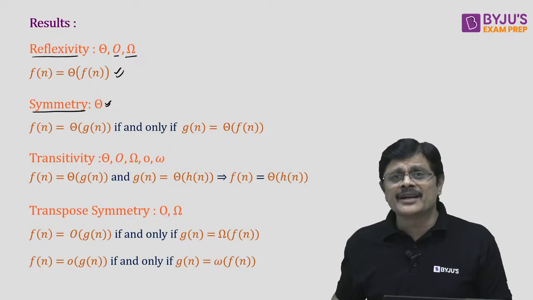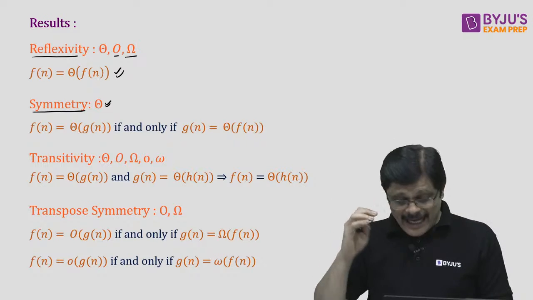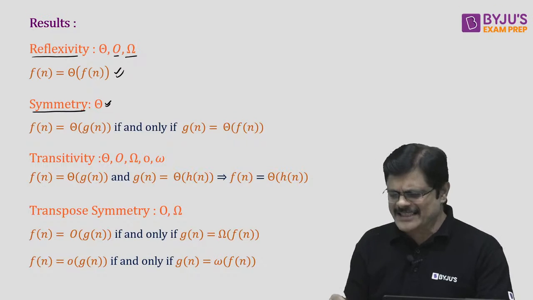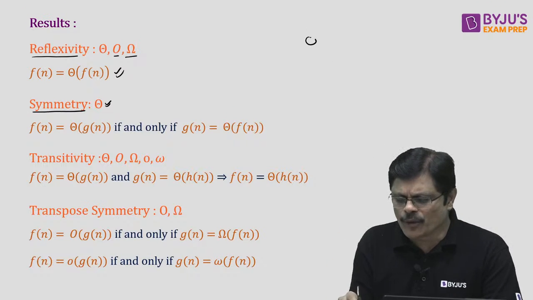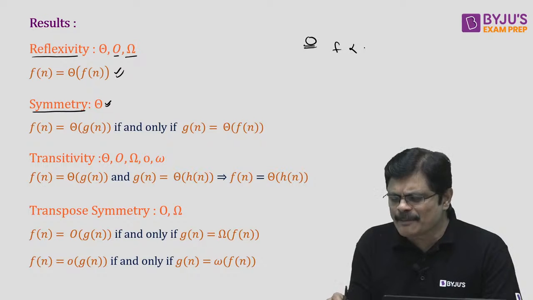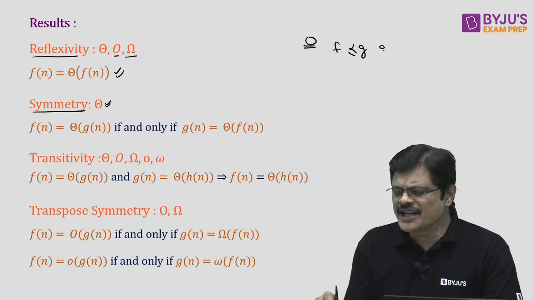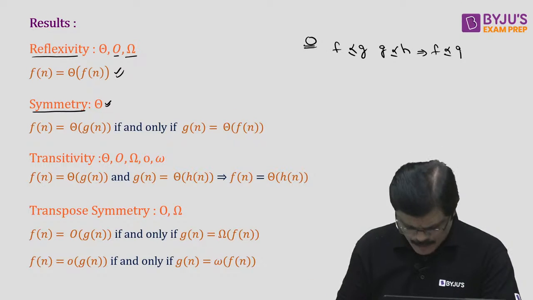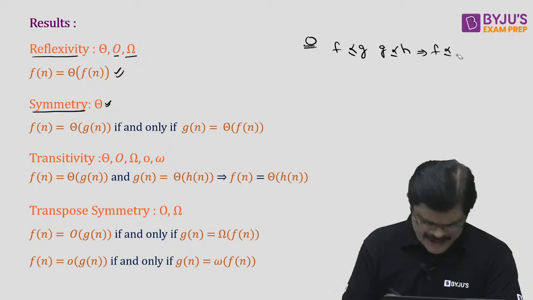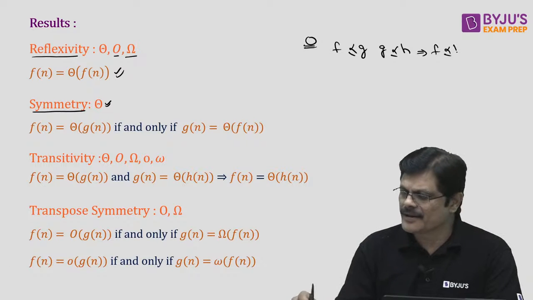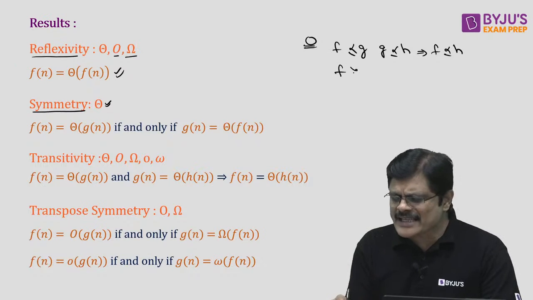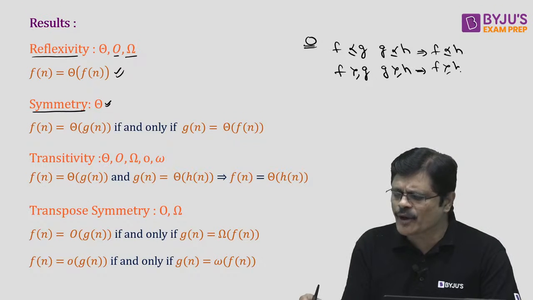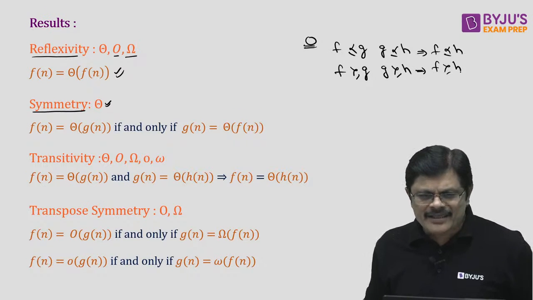Then the most important property is transitive property. And this transitive property is satisfied by all the notations, my dear friends. Okay? See, for example, if you see big O. Big O is like, F is asymptotically smaller than G and G is asymptotically smaller than H. Then you can happily say that F is asymptotically smaller than H, my dear friends. Not only this, F is asymptotically larger than G, G is asymptotically larger than H, then F is asymptotically larger than H. So same thing.